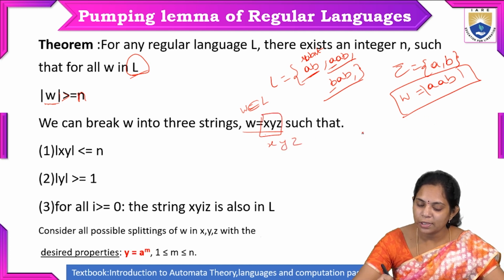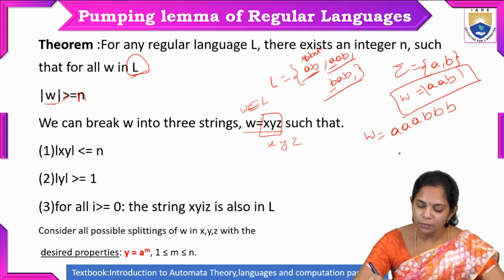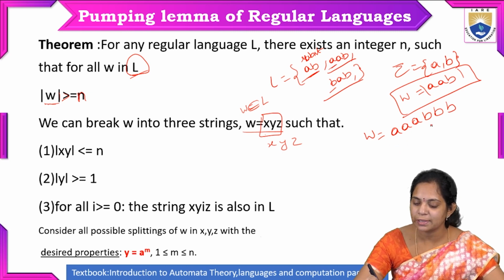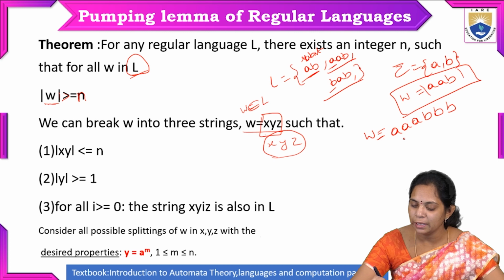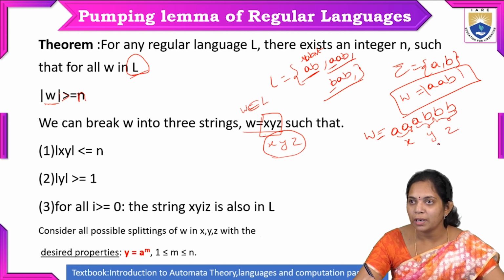Suppose here we take one example. W is equal to a, a, b, b, and so on. This is one example taken from the given language, which forms the string W. Here we have to divide this string into three parts. We will take the first two terms as X, the next two terms as Y, and the last two terms as Z. So we have divided the given string into three parts.